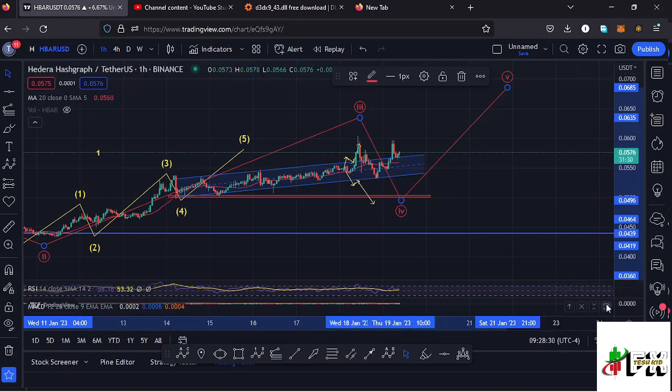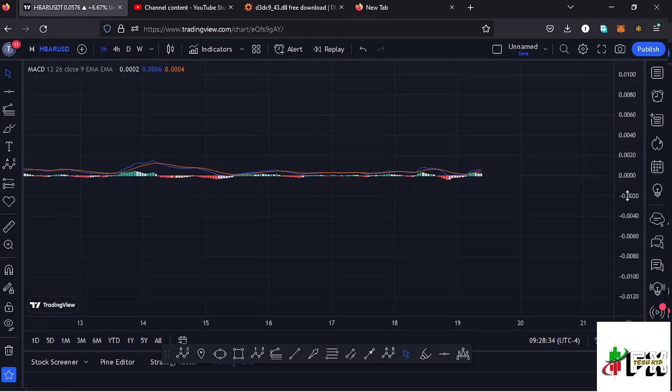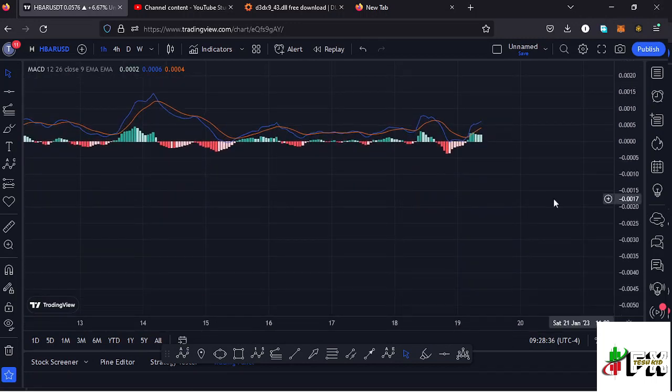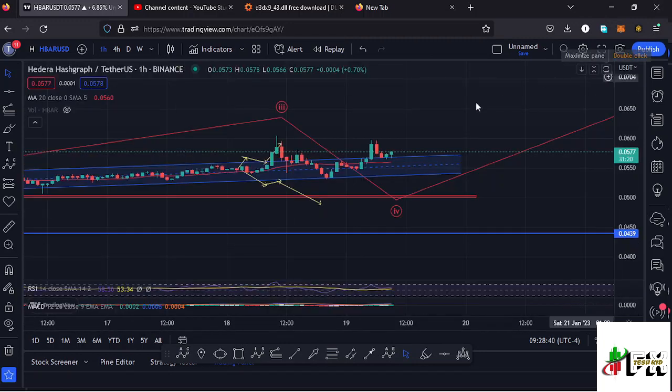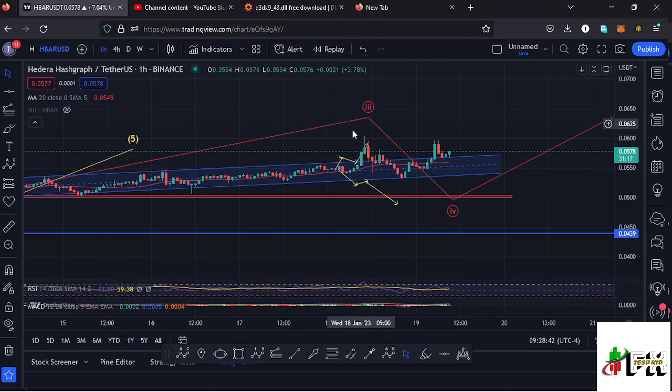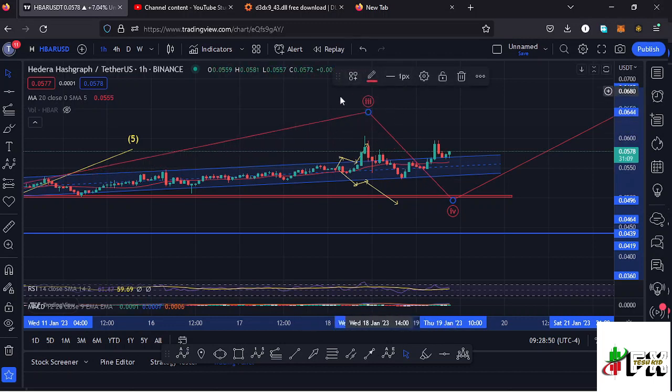If I also take a look at the MACD, we have been able to print a bullish cross, and we are also seeing an increase in the buying momentum, meaning higher prices are still coming our way. That means there are chances that the high we made yesterday could not be the high for that higher Elliott wave count 3, and there are chances of making one more lower high in what we can term as the high for that higher Elliott wave count 3 to the upside.